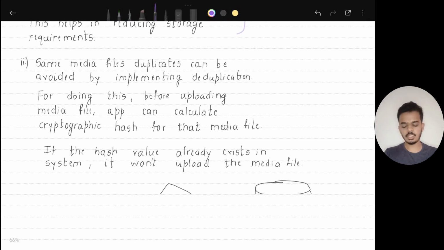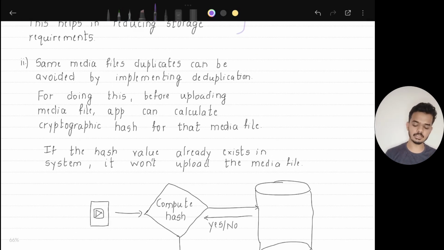Another thing we need to consider is that if you see WhatsApp, you will see a lot of duplicate media files in multiple conversations, right? So we need to check if a media file has already been uploaded to our CDN or S3 storage. How can we check that?